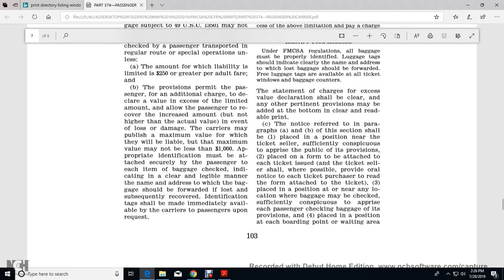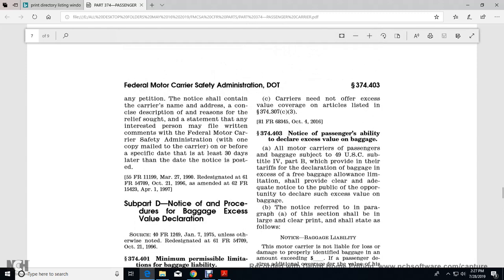Appropriate identification must be attached securely to each item, package, or bag checked by the passenger, indicating in a clear and legible manner the name and address to which the baggage should be forwarded. If lost and subsequently recovered, the identification shall be made immediately available to carriers and passengers upon request. Carriers need not offer excess value coverage for articles listed in 374.307(c)(3). All right, 374.403, notice about the passenger's ability to declare excess value on baggage.